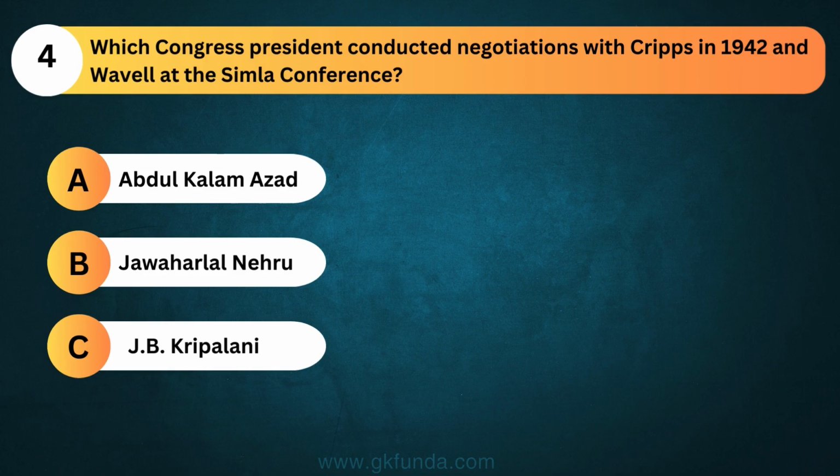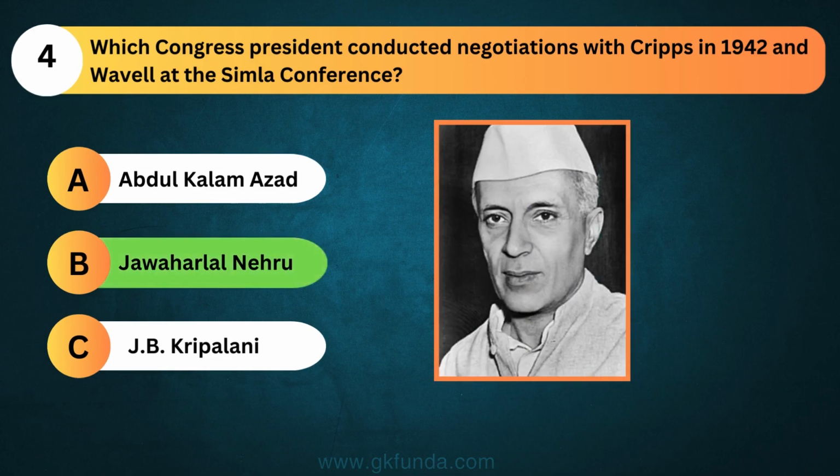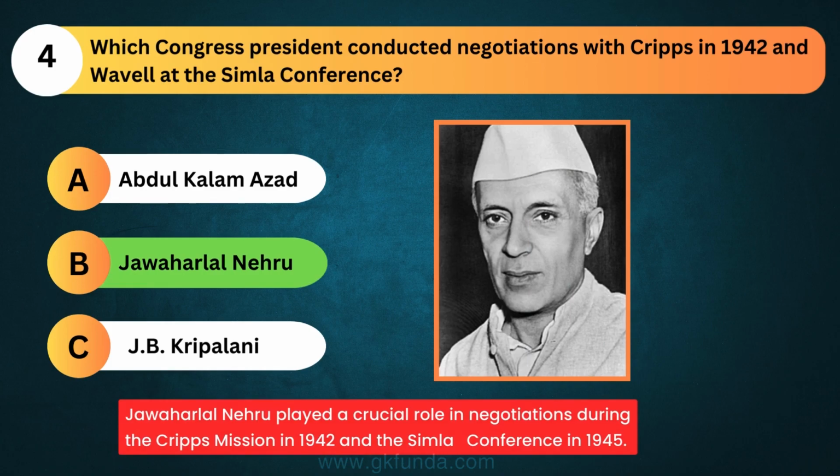The answer is option B, Jawaharlal Nehru. Jawaharlal Nehru played a crucial role in negotiations during the Cripps mission in 1942 and the Simla Conference in 1945.